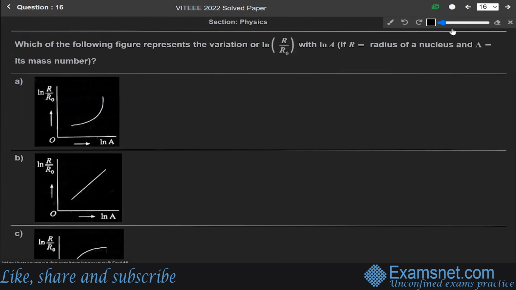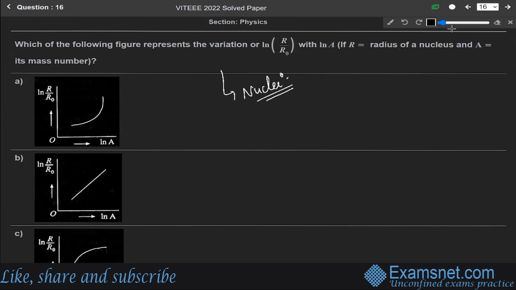Now, next question 16. Which of the following figures represents the variation of log of R over R naught with log of A, if R is the radius of a nucleus and A is the mass number? This question is from the chapter of nuclei itself. So we have to find the correct graph.